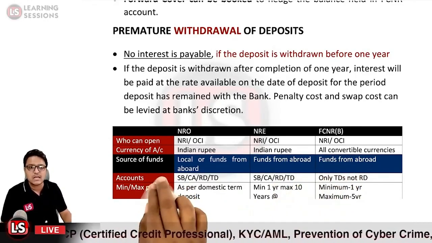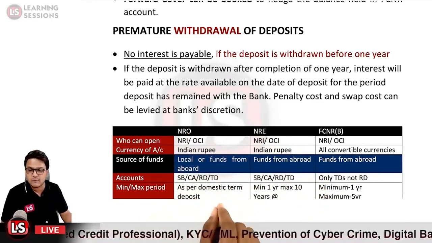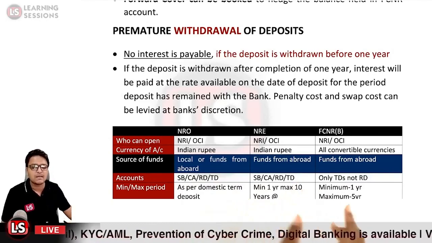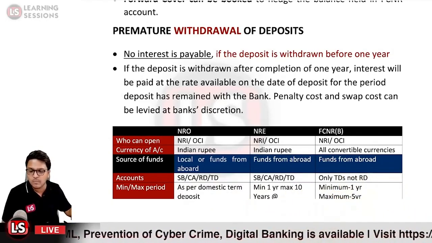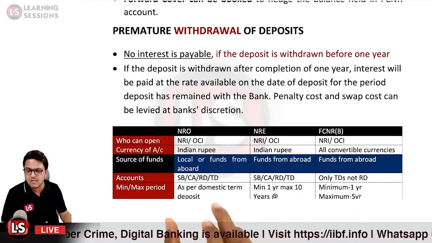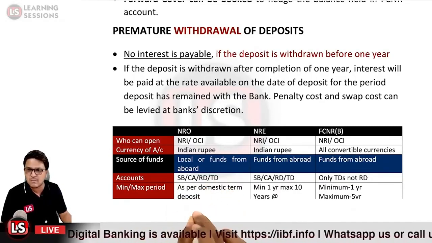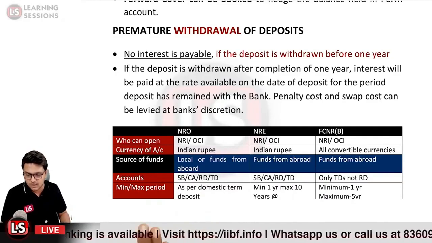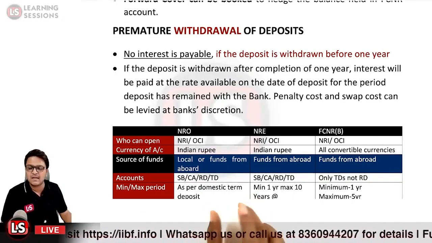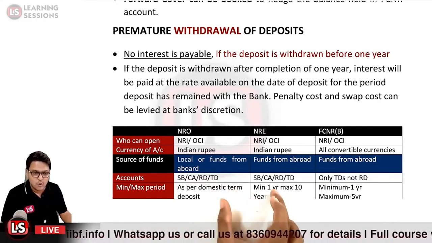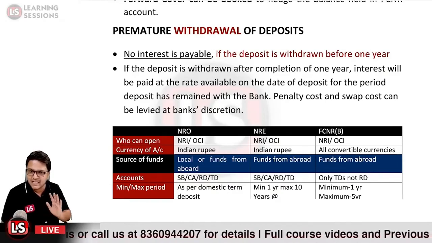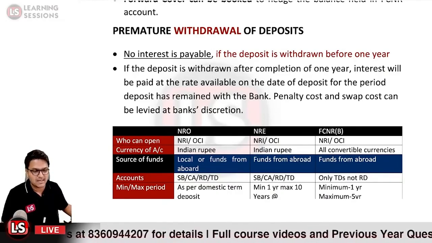And these accounts, NRO and NRE accounts, can be opened in the form of a savings account, current account, recurring deposit account, fixed deposit account. But the FCNR account can only be opened in the form of a fixed deposit account. And what is the minimum and maximum period? As per the domestic term of the deposit, for the term deposit, the maximum period is up to 10 years. Now it can be maintained in that particular form for the NRE and NRO accounts. But in the case of the FCNR account, the minimum maturity would be 1 year and the maximum would be 5 years. Okay, that is related to it.